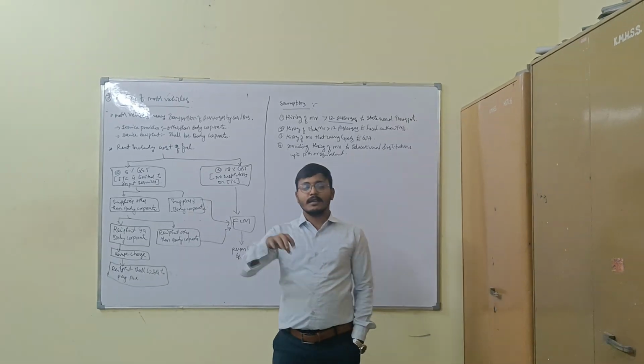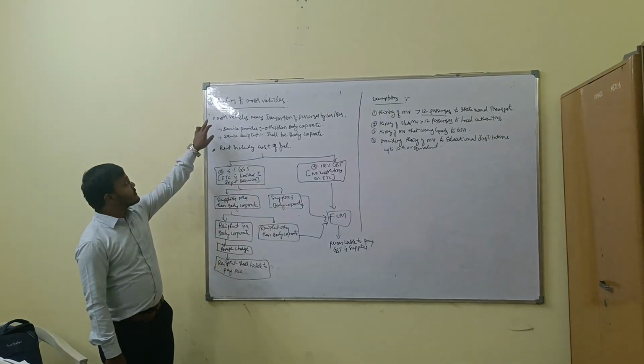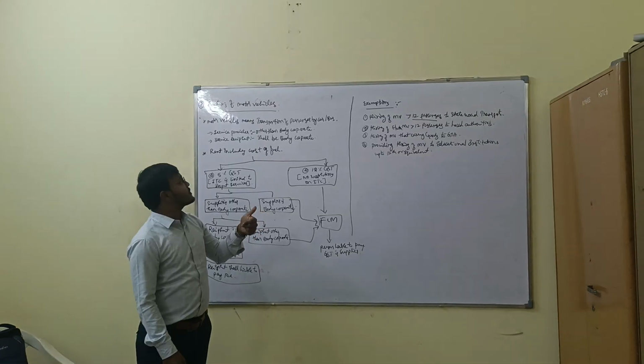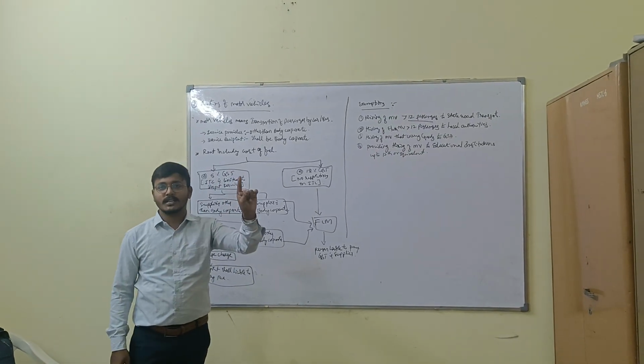Motor vehicles. There are 4 conditions that must be satisfied. First condition, sir: motor vehicle means transportation of any passengers by way of car or by way of bus. This is the first condition.